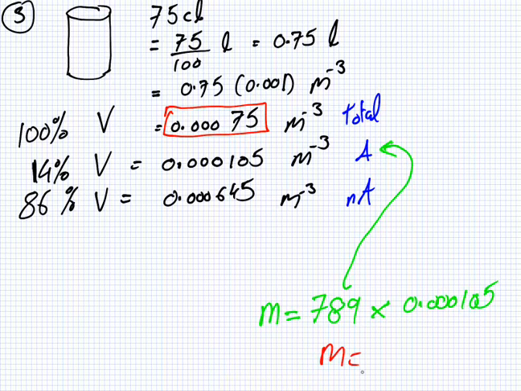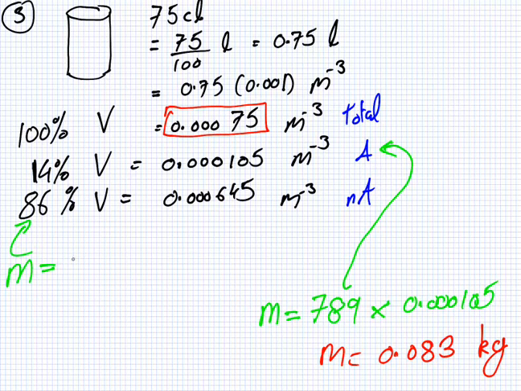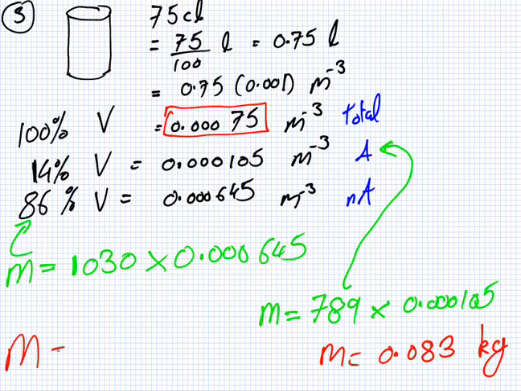So if you want to know the density, you need to know the total mass and the total volume. Now we know the total volume, it's right here. We don't know the total mass. So what I'll do is work out the mass of the alcoholic part and the mass of the non-alcoholic part. Remember density is mass over volume. So what's mass? Density multiplied by volume.